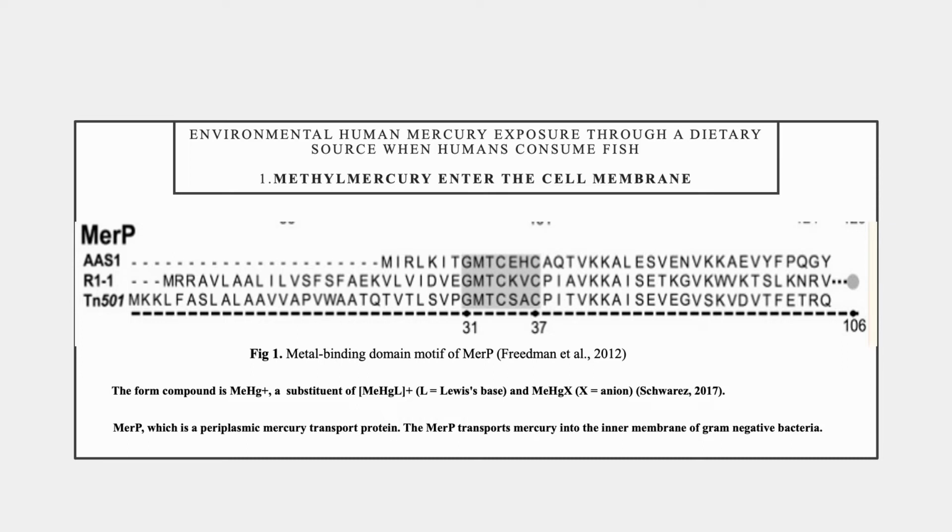MerP has the metal binding domain motif, GMTCXXC, which is a highly conserved region of functional importance as shown in Figure 6 below. Mercuric ion transport systems in bacteria facilitate the uptake of Hg2+ salts and their delivery to the mercuric reductase active sites. Examples of these transporters include MerC, MerF, and MerT with different sets of topologies, Yamaguchi et al., 2007. The periplasmic proteins MerP and MerT interact with transporters, Friedman et al., 2012.